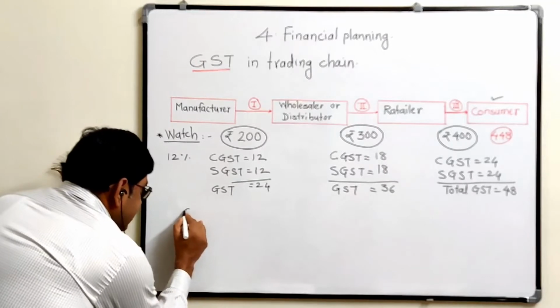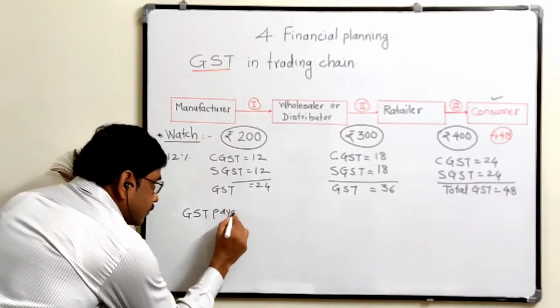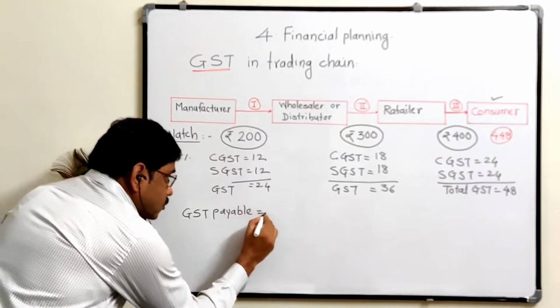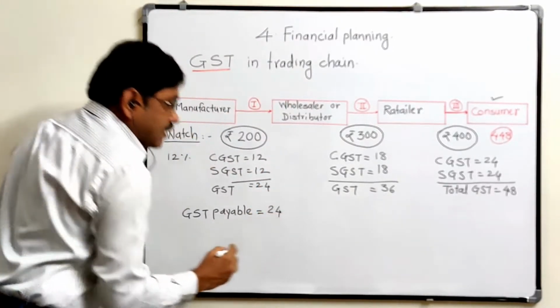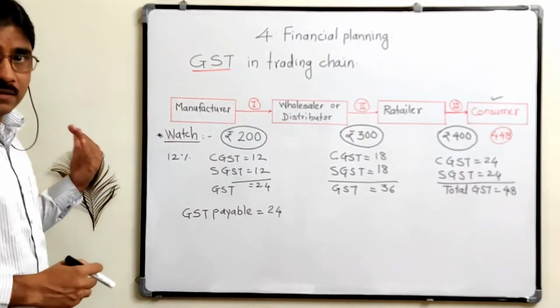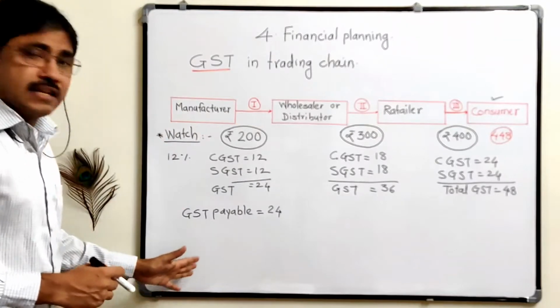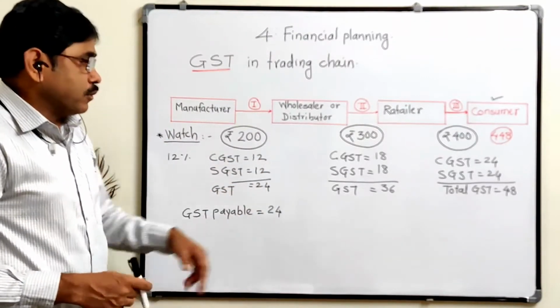So here GST payable for the wholesaler has to pay rupees 24 total GST because it is not paid before that. उसके पहले कोई ट्रांजैक्शन नहीं हुआ है. That's why the wholesaler has to pay 24 rupees.